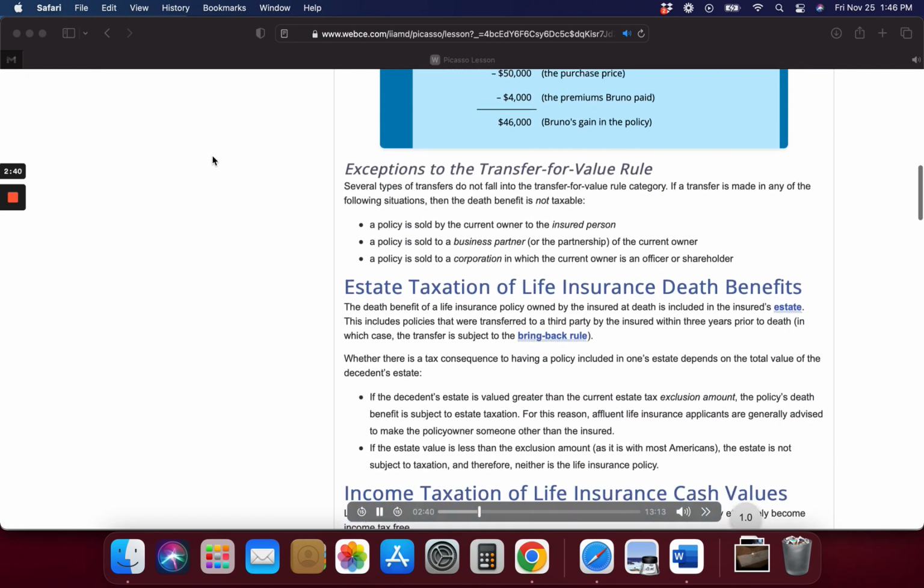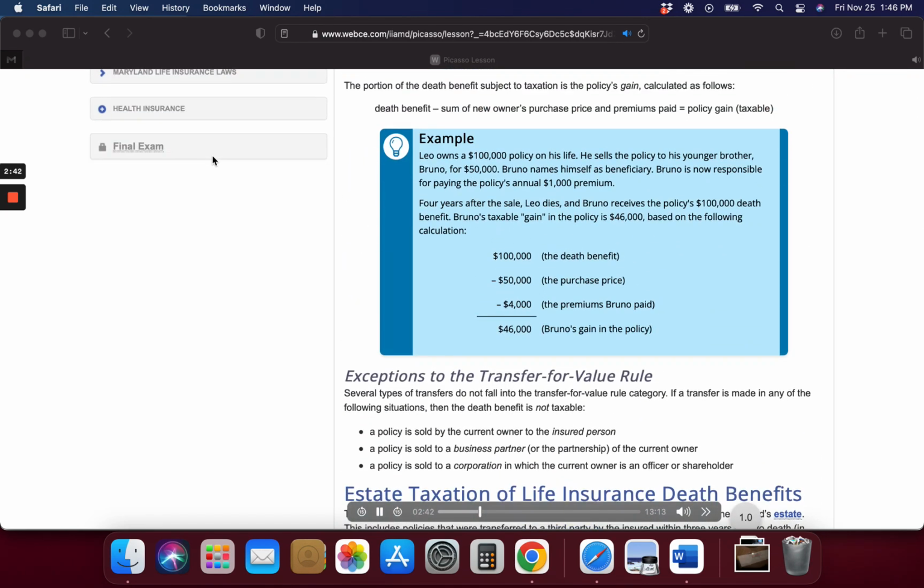Exceptions to the transfer for value rule. Several types of transfers do not fall into the transfer for value rule category. If a transfer is made in any of the following situations, then the death benefit is not taxable. A policy is sold by the current owner to the insured person. A policy is sold to a business partner, or the partnership, of the current owner. A policy is sold to a corporation in which the current owner is an officer or shareholder.